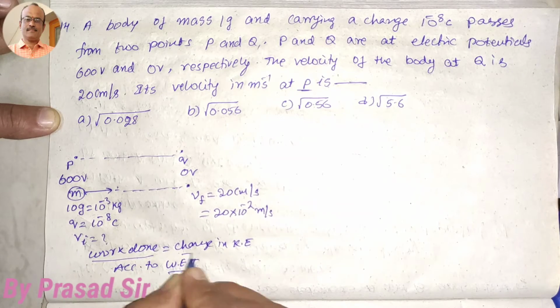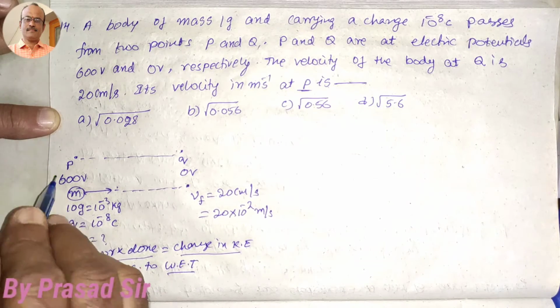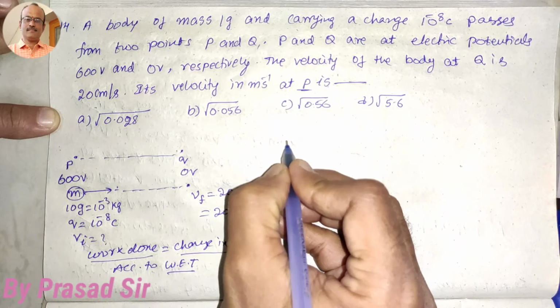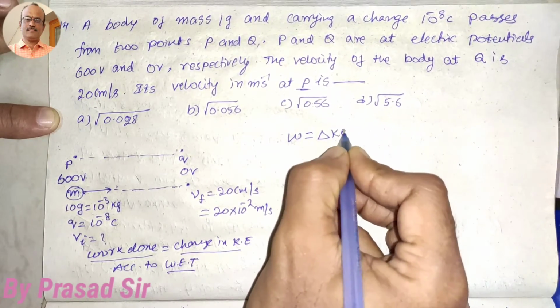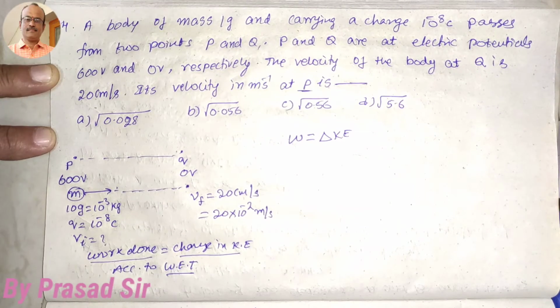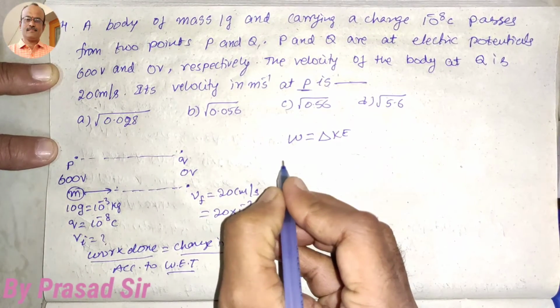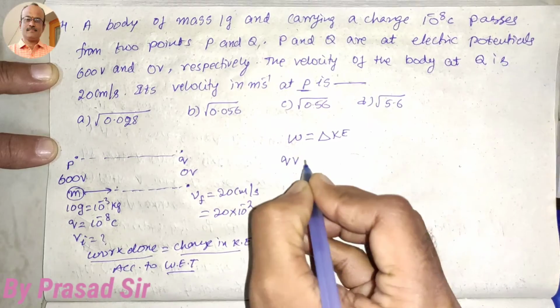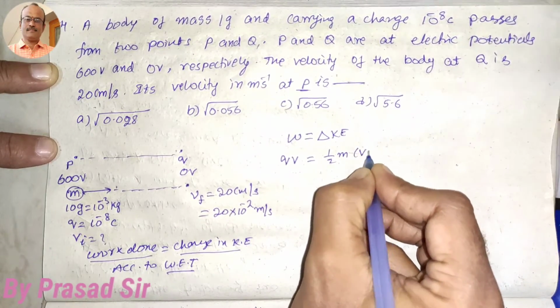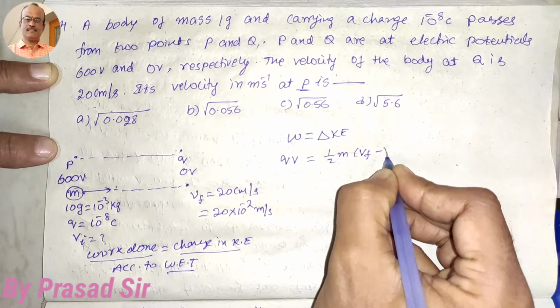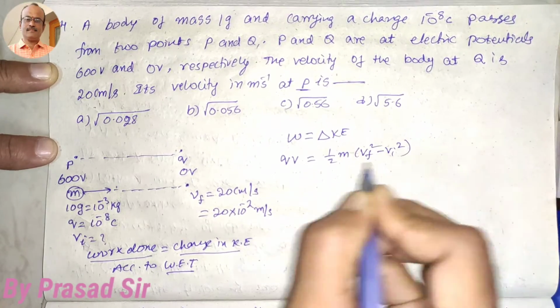W is equal to delta KE. Now which type of work done here? Electric work. So QV is equal to half M into V final minus V initial, whole square.